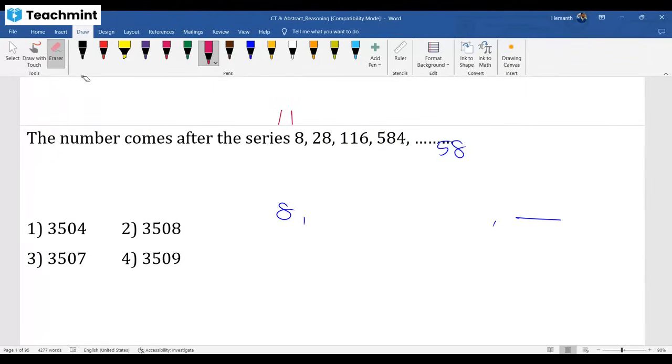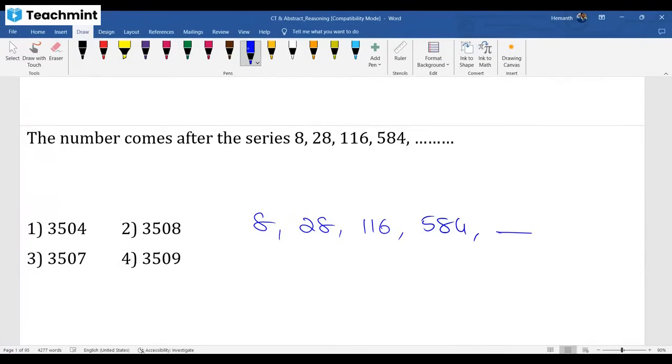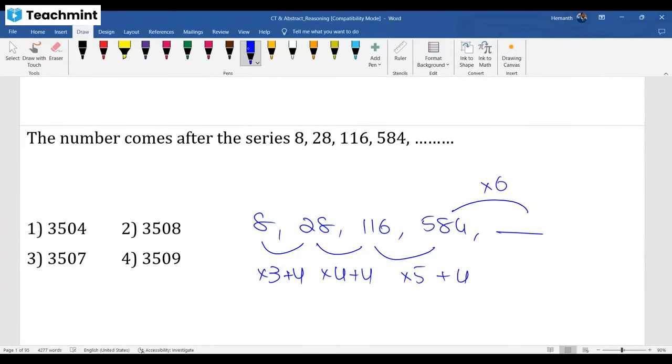Some issue facing here. Okay, but still that's not a big task. Fine. Now, if you see in terms of multiplication there, sir, multiplied by 4 or multiplied by 5. Yeah, here if you observe, multiplied by 5 plus 4. Here this is multiplied by 4 plus 4. This is multiplied by 3 plus 4. Next should be multiplied by 6 plus 4, right?